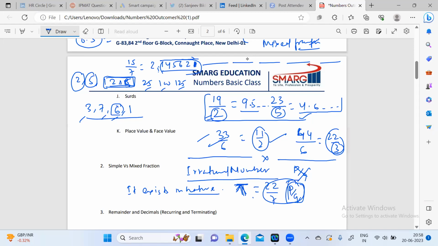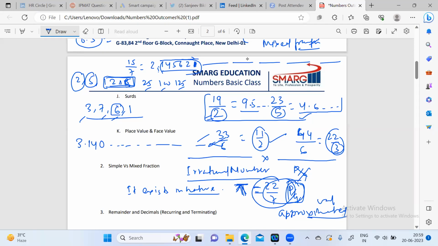But actually pi is not exactly 22/7. It is an approximated value for pi. Pi has a value which is 3.140 something, and it will go till infinity.